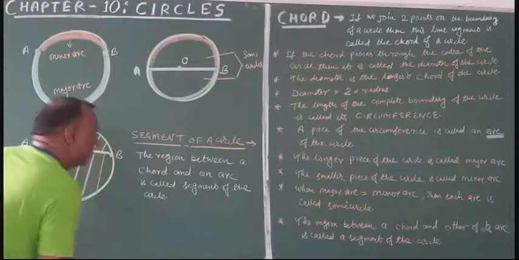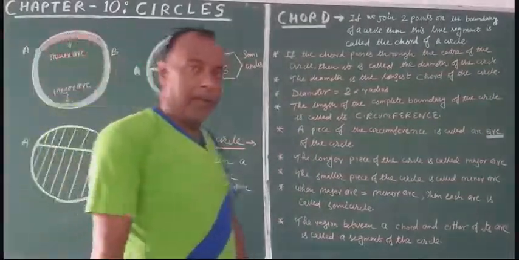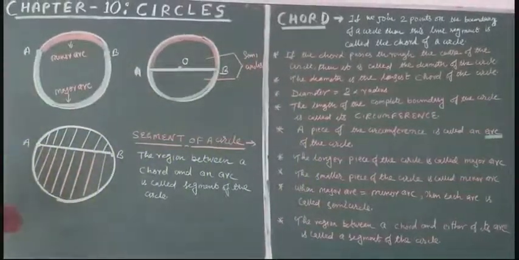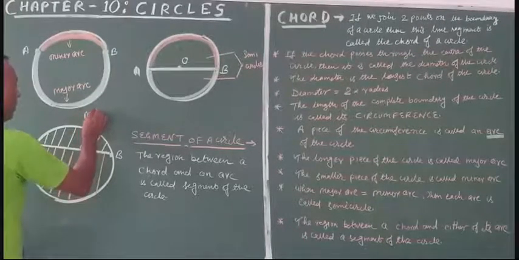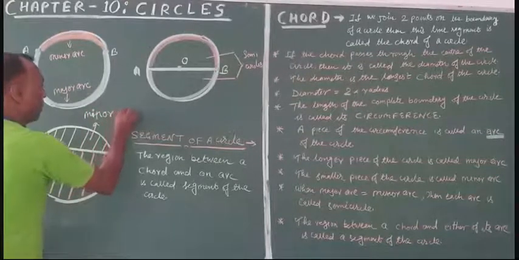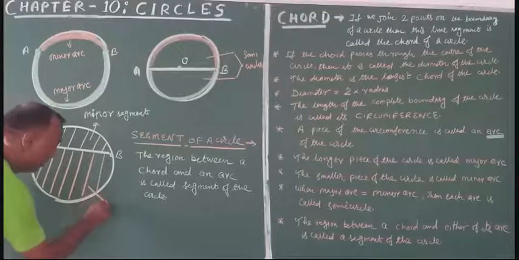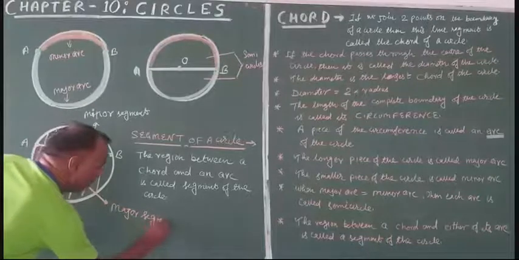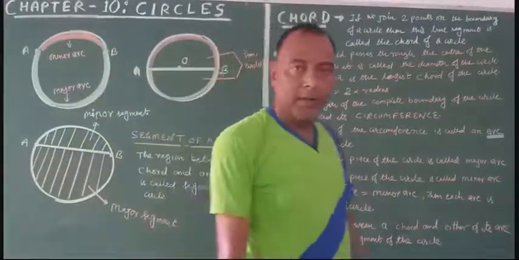Segment of the circle. This major part is known as major segment, and this minor part is known as minor segment. What is this? This is the smaller one, so this is minor segment, and this one is the greater one. This is called major segment. Is it okay? Minor segment and major segment.